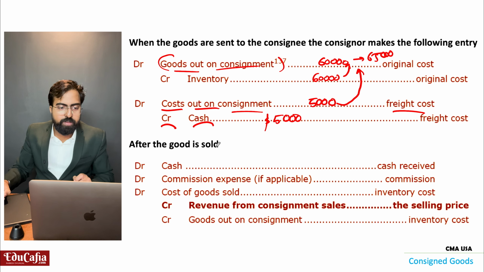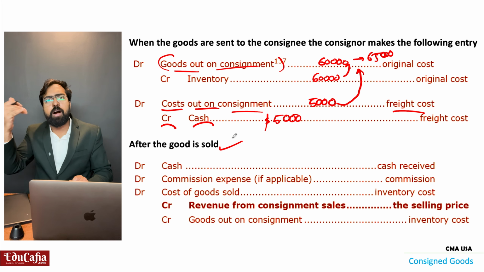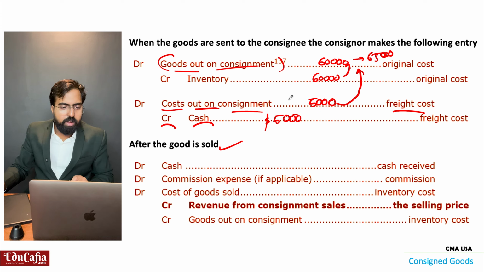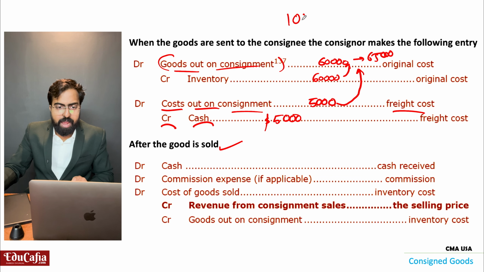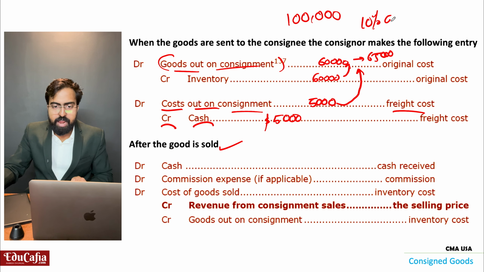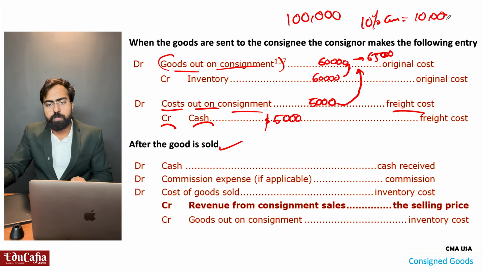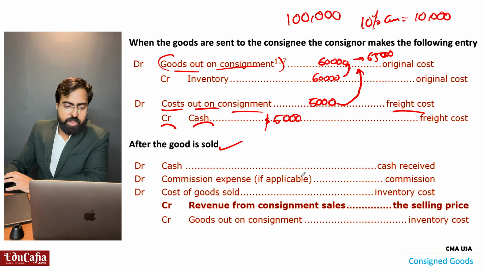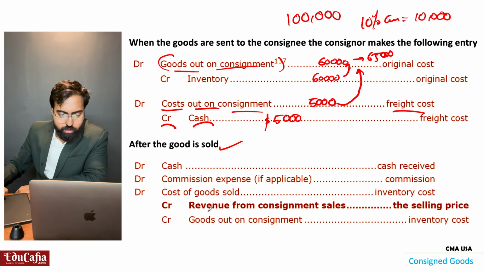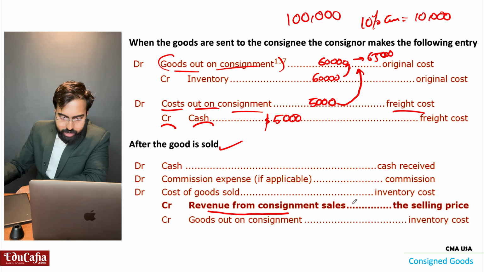Now after the goods is sold, that car is sold for 1 lakh. And 10% commission I have to give. That is 10,000 rupees or dollars I have to give to that consignee as commission. Then revenue from the consignment is 1 lakh.